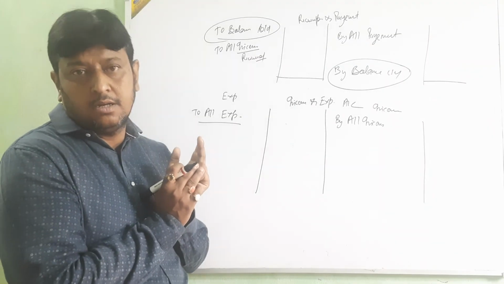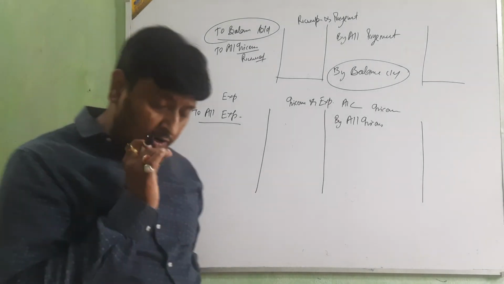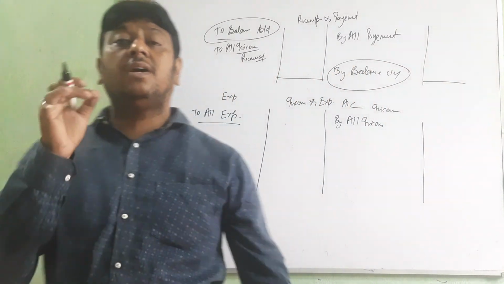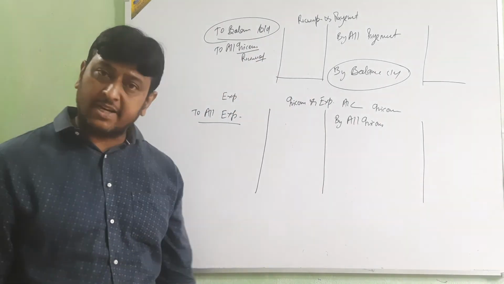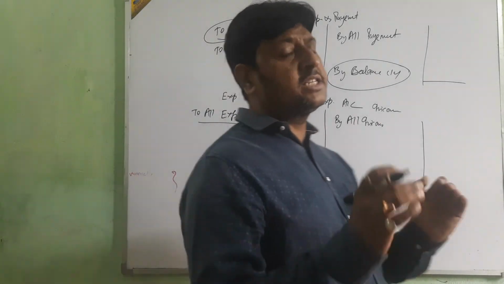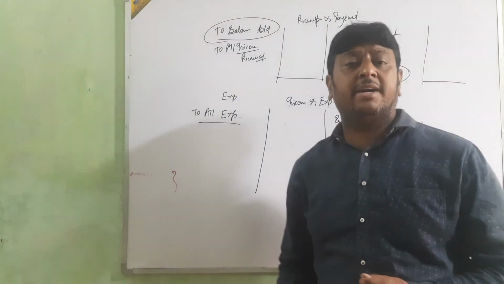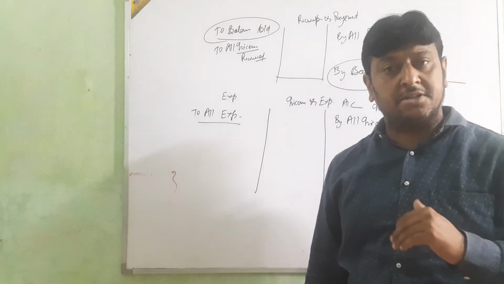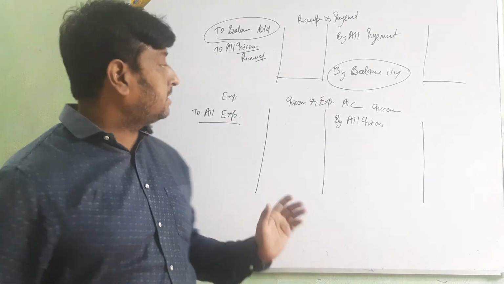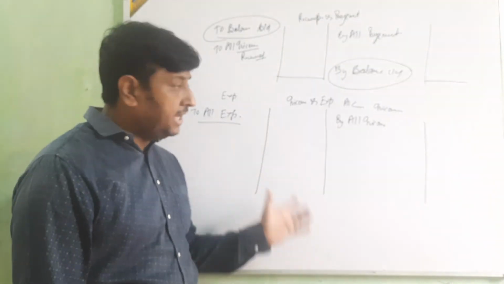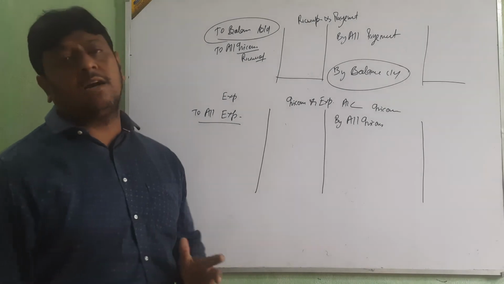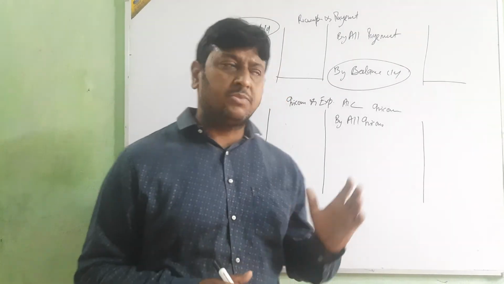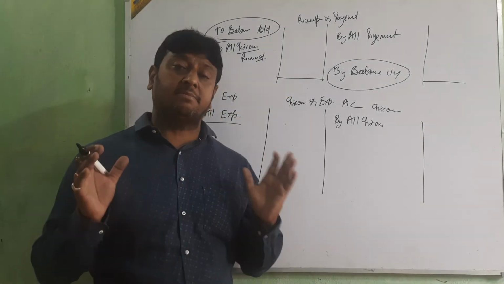Third, only the current year income and expenditure will be taken in the income and expenditure account. Okay? Only the current year. In the receipts and payment account, we have entered all the income and expenditure, receipts and expense, which may be related with other years, next year or last year. But when we make this income and expenditure account, we take only the income and expense which is related with the current year. From that we make this income and expenditure account.